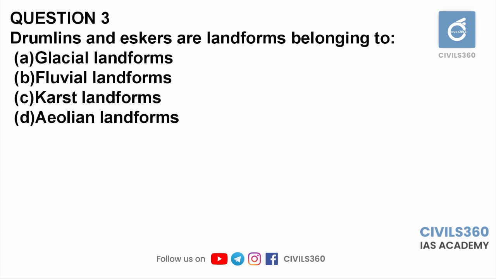You need to study all the major erosional and depositional landforms arising from glacial, fluvial, karst, and aeolian agents. These are the main agents which cause the formation of landforms on the earth. You need to have a basic understanding of which landforms belong to which agents. Question number 3, option A.